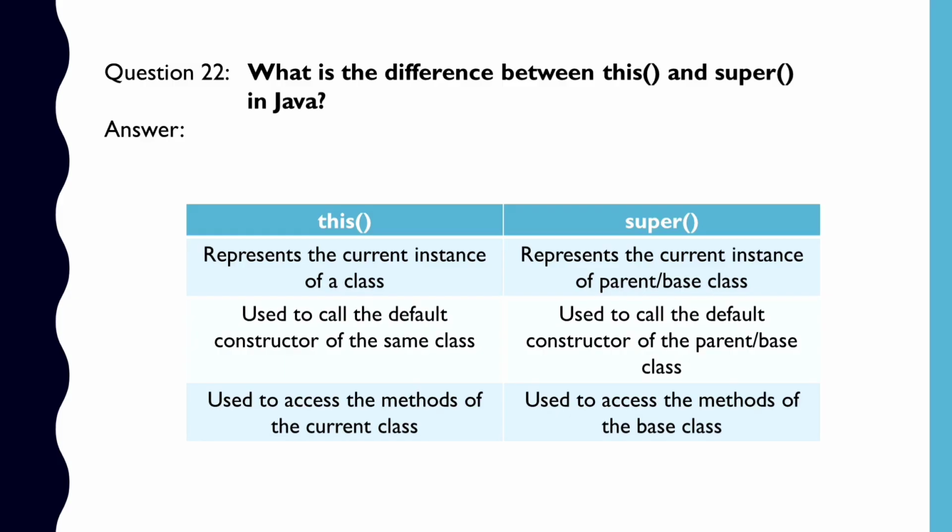Question number 22. What is the difference between this and super keywords in Java? The this keyword represents the current instance of a class, whereas the super keyword represents the current instance of the parent or base class. The this keyword is used to call the default constructor of the same class, whereas the super keyword is used to call the default constructor of the parent or base class. The this keyword is used to access the methods of the current class, whereas the super keyword is used to access the methods of the base class.